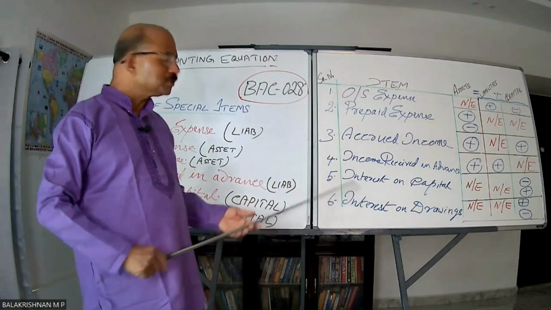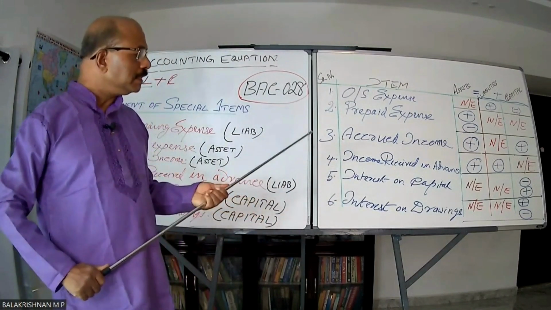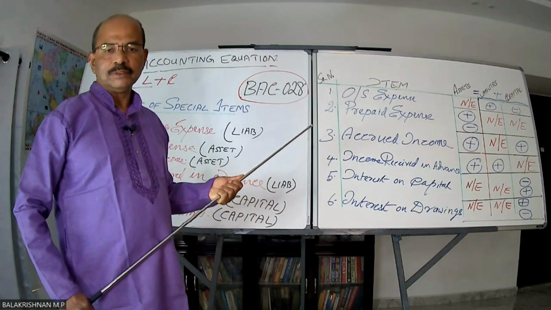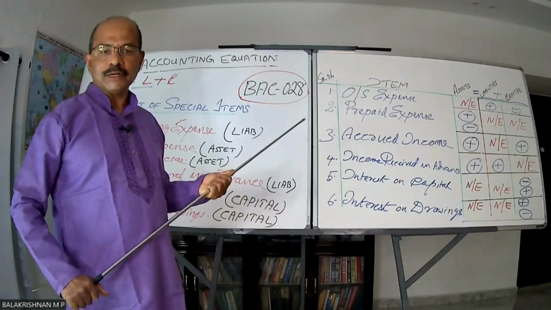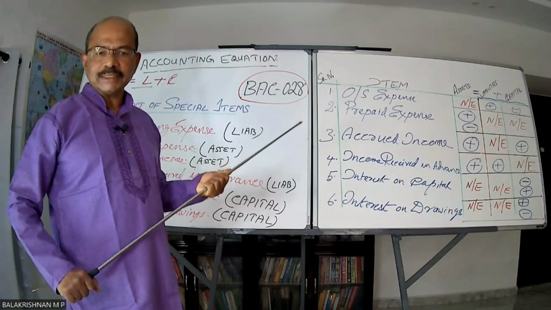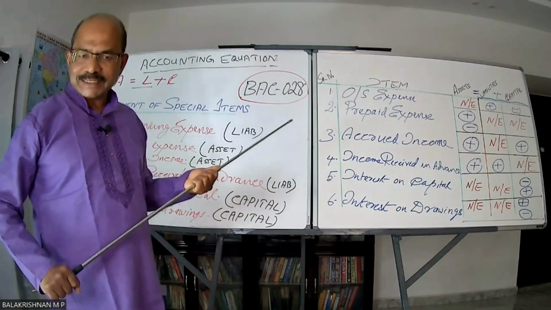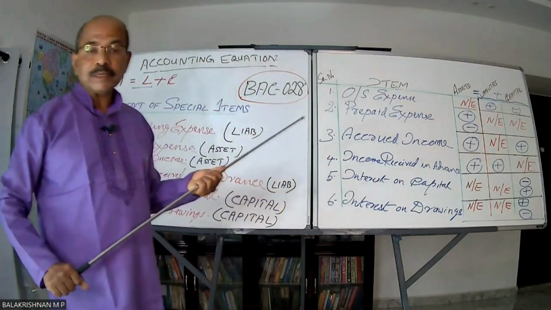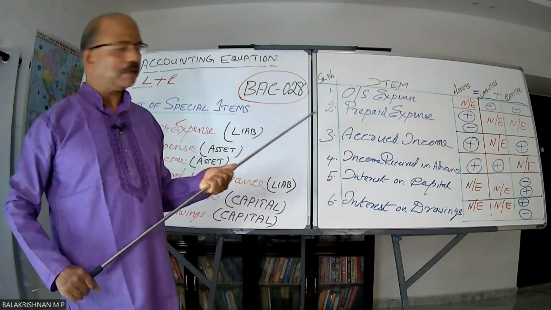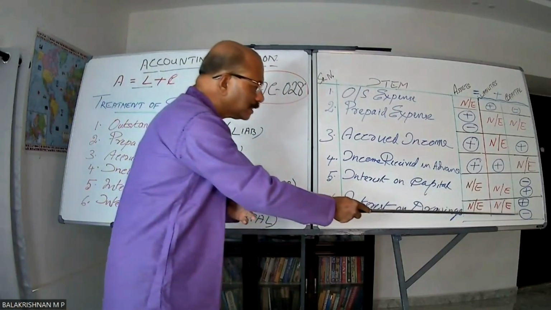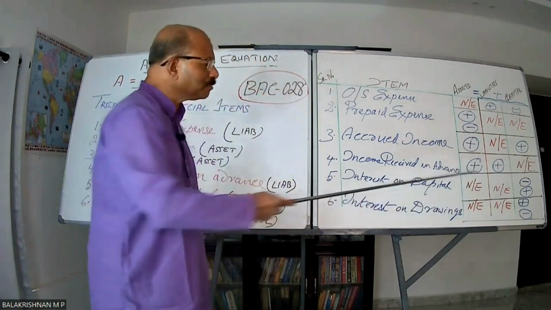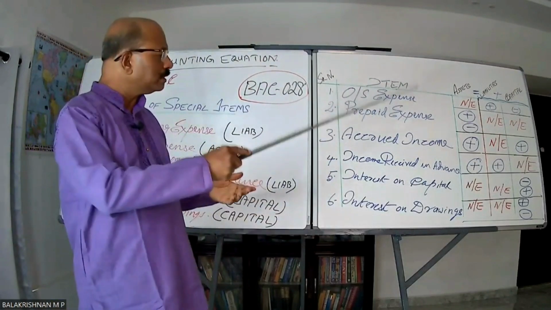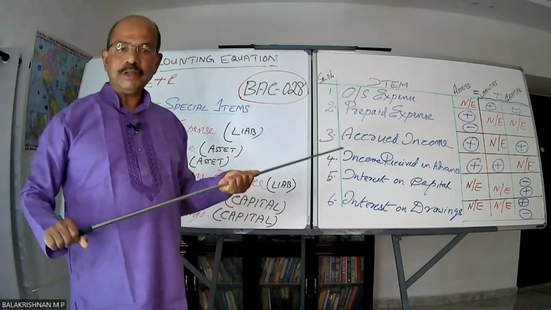Opposite is the case of interest on drawings. Interest on drawings is an income to the business. Isn't it? So capital gets increased. I told that any income increases the capital. Any transaction, if there is an income involved, means it increases the capital. As such, the capital got increased. Now, the businessman owes to me, opposite of interest on capital. So capital to that extent gets reduced from the capital also. It also gets nullified. Accounting equation will be maintained. So in all these cases, we have seen that accounting equation is stable.